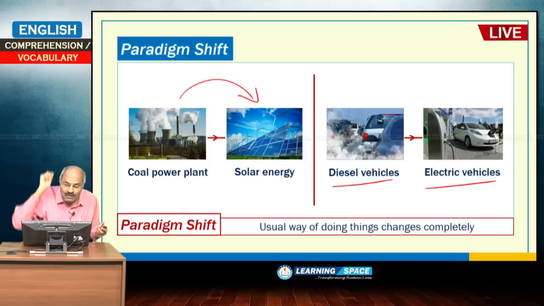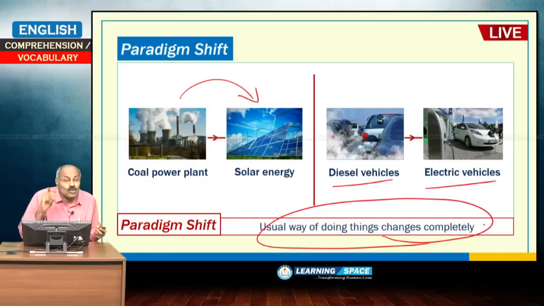So, paradigm shift means changing completely, usual way of doing things is changed completely. So, when usual way is changed, education requires paradigm shift. The way you learn requires a paradigm shift. Rote learning requires a paradigm shift, right. So, solar energy is one example of a paradigm shift, right.